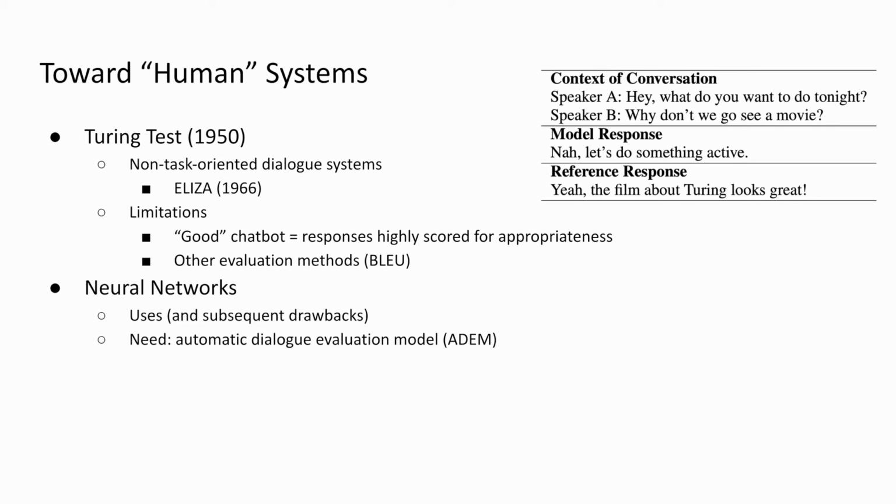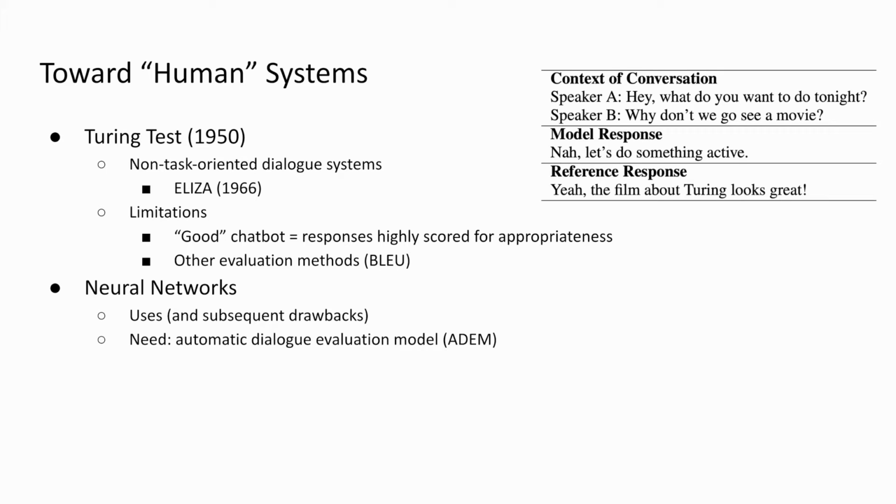We start off with the concept of moving towards human systems. An important goal in artificial intelligence is to pass the Turing test, a test formulated back in the 1950s to test if a system can create meaningful human discourse. One of the first systems to pass this test was ELIZA, a rule-based system we should all know by now. Systems like these, known as non-task-oriented dialogue systems, look to the Turing test to evaluate performance.